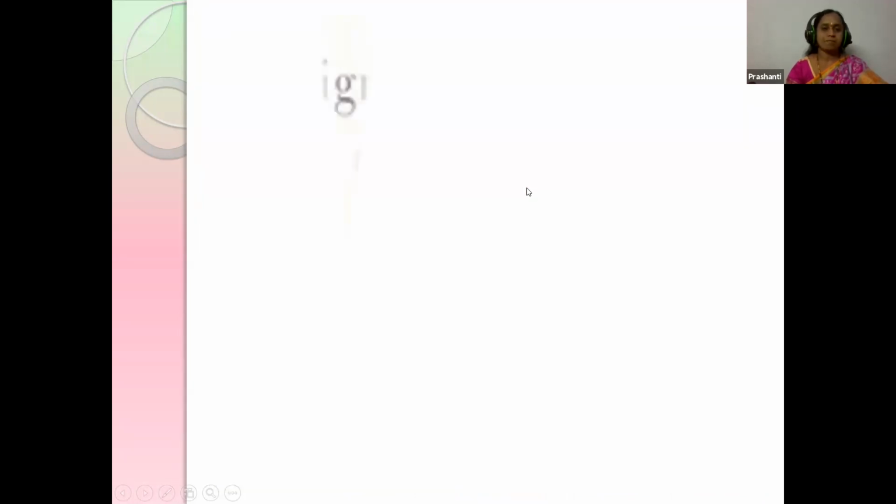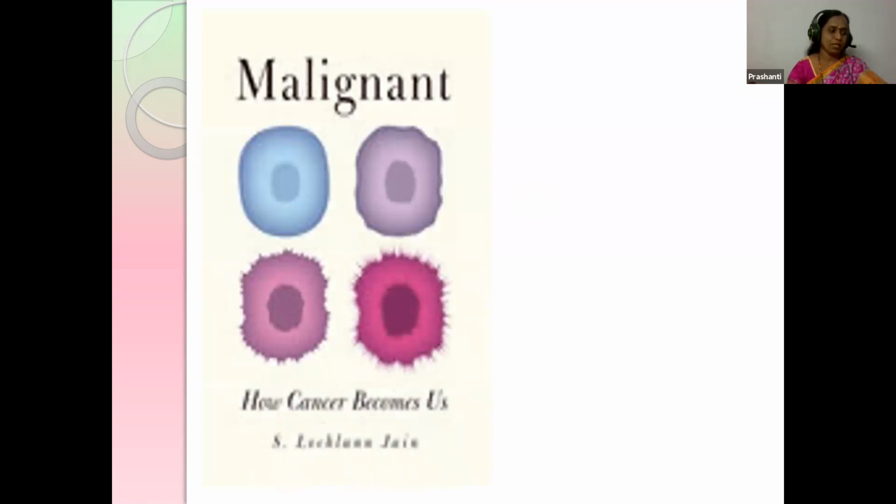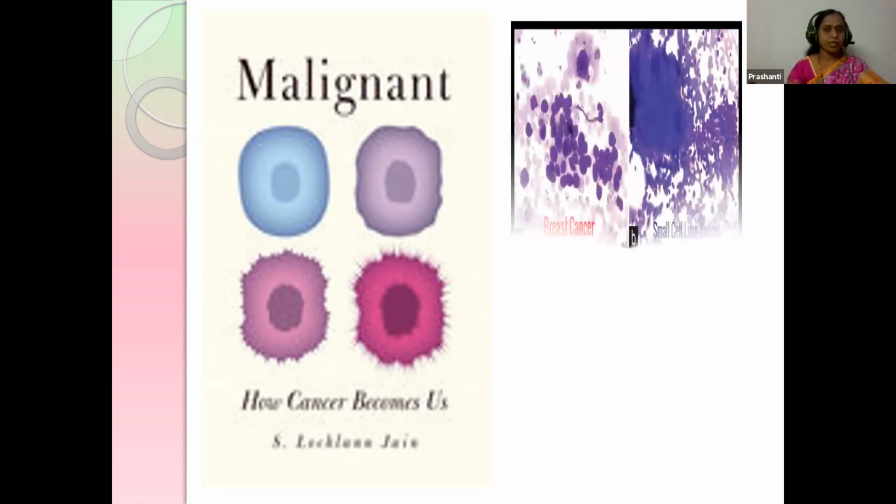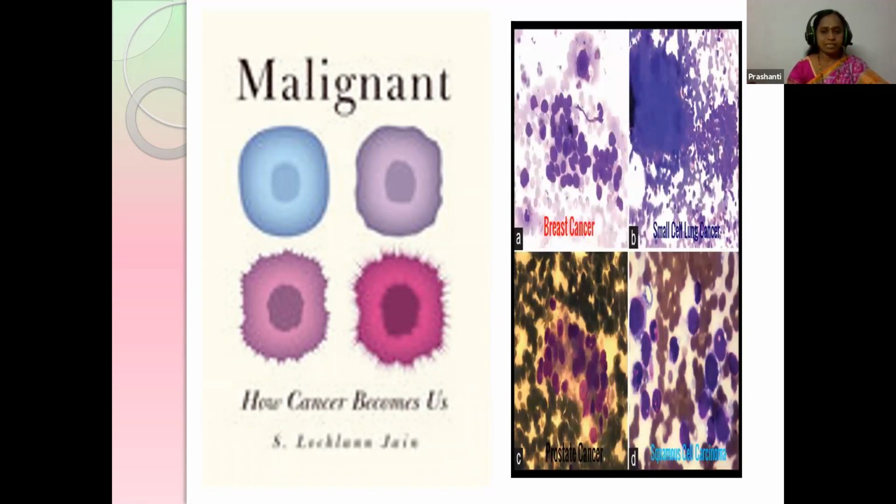The second type is a malignant tumor. Here, the tumor is made up of definitely cancerous cells. This is called malignant cancer, and it spreads to the nearby tissues also, and this is very dangerous. Here, breast cancers, stem cells, etc. These are all malignant cancers.